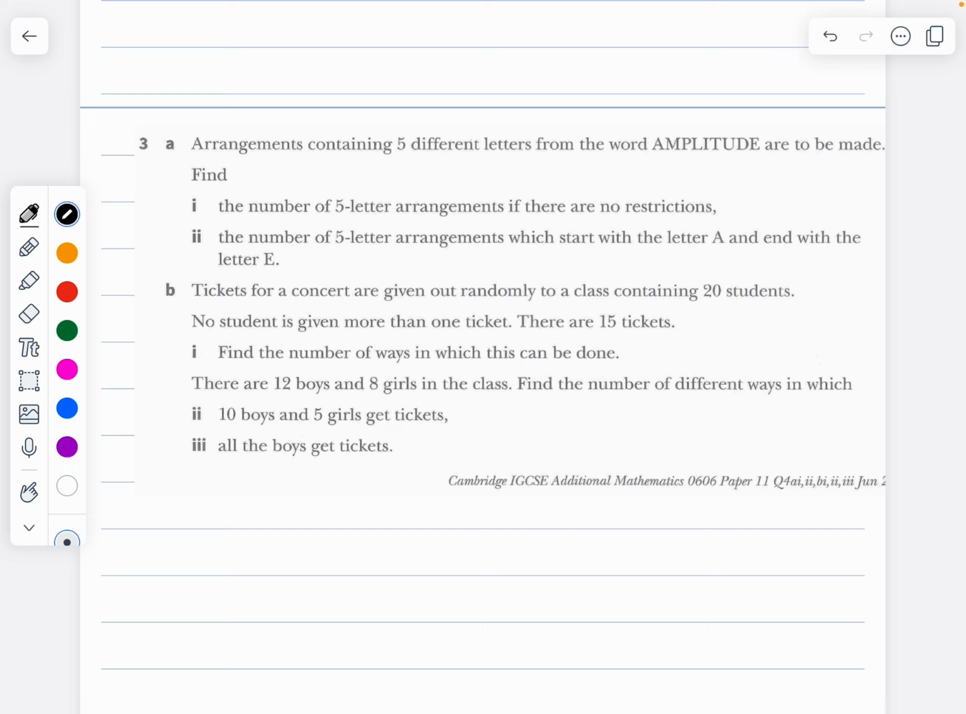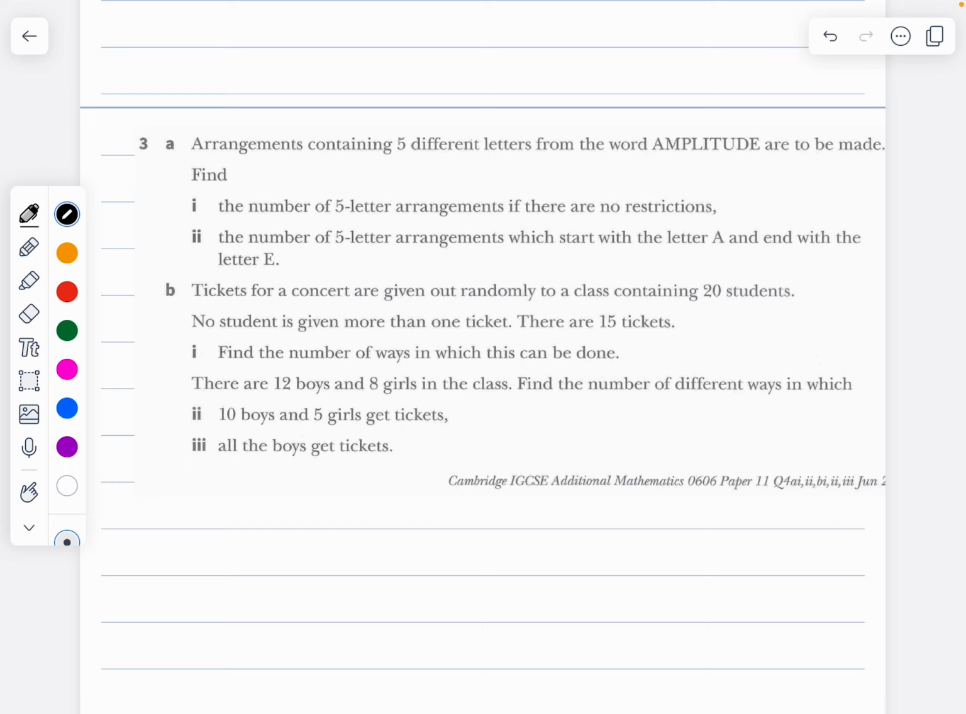Arrangements of 5 different letters from the word amplitude are to be made. Find the number of 5-letter arrangements if there are no restrictions, and the number of 5-letter arrangements that start with A and end with E. So how should I be able to do that kind of question? Let's start there, because these questions need to be dealt with very carefully before solving further.